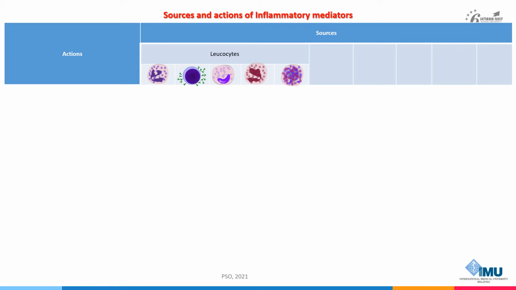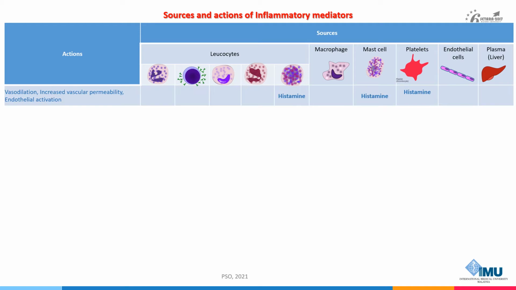Cell-derived mediators are produced from leukocytes, including neutrophils, lymphocytes, monocytes, eosinophils, and basophils. Moreover, other cells such as macrophages, mast cells, platelets, and endothelial cells. Plasma-derived mediators are produced in the liver and circulate in the plasma.